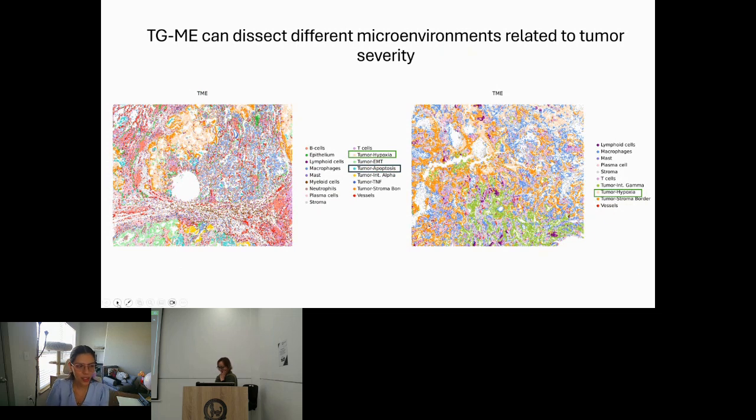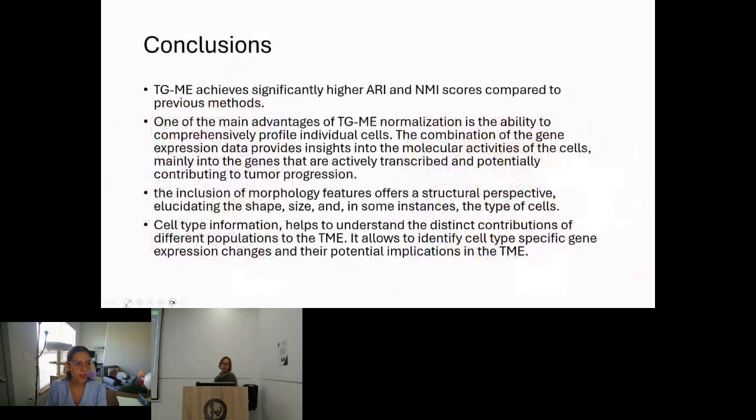So just concluding, the TGME pipeline achieved significantly higher ARI and NMI scores compared to other previous methods. One of the main advantages of our model is that it can profile individual cells, if you have high resolution data. The combination with gene expression data provides insights into the molecular activities of the cells, mainly the genes that are actively transcribed and potentially contributing to tumor progression.